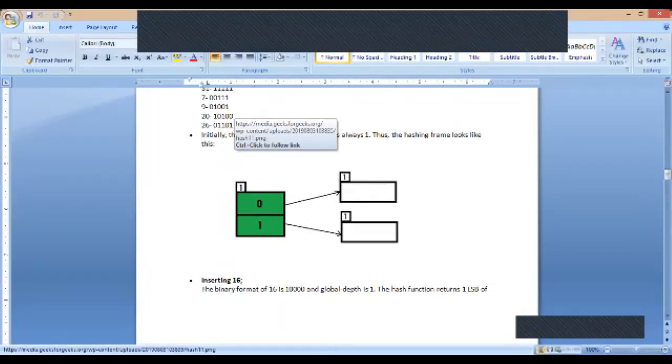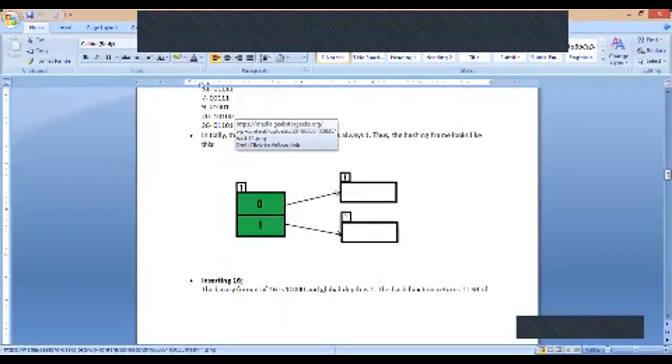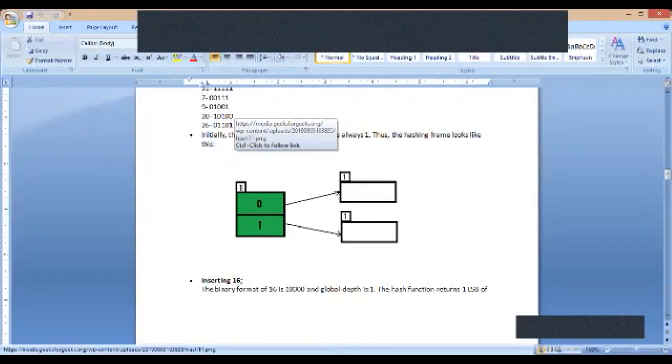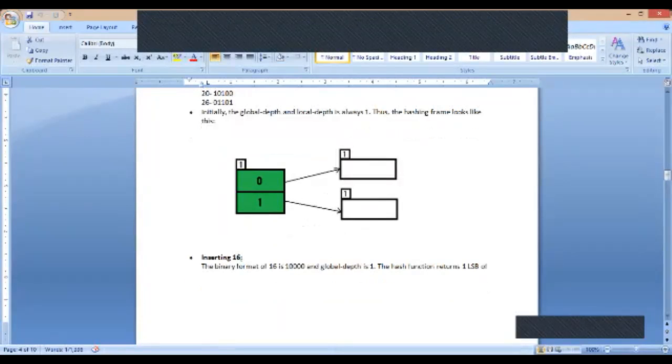Okay, and for this, 0 is pointing to bucket 1 and 1 is pointing to bucket 2. Now suppose I'm inserting the value 16. The binary format of 16 is 1 followed by four zeros, and the global depth is 1. So what will I do? Once I do hashing, the LSB bit of 16, what I get as output is 0.